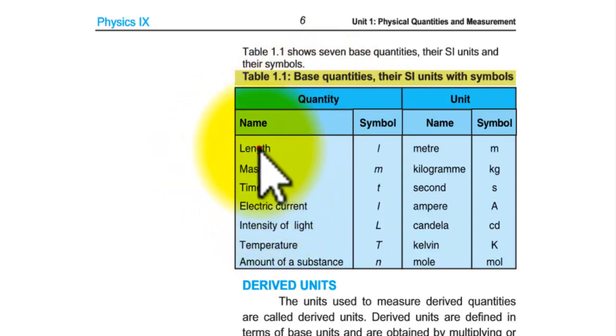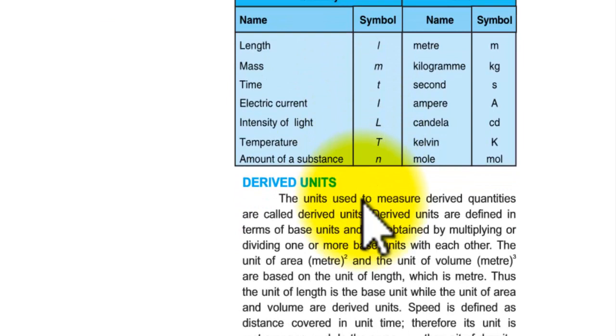Name: length, symbol l, meter, m. Mass, m, kilogram. Time, the symbol is t, second. Every moment is also measured in seconds. Electric current, I, ampere, A. Intensity of light, L, candela, cd. Temperature, T, Kelvin, K. Amount of substance, n, mole.